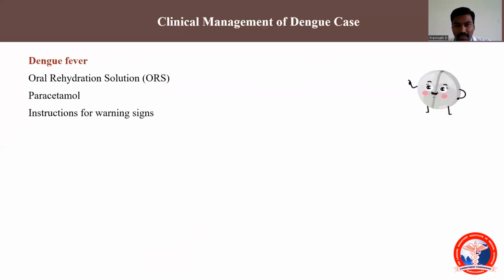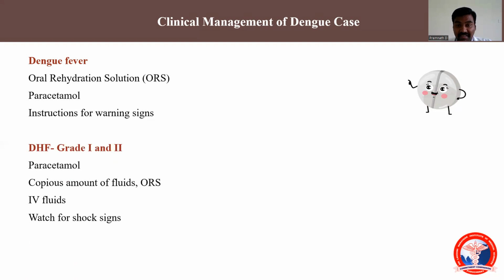Now we come to the clinical management. Dengue fever will mainly be symptomatic management. We'll give oral rehydration solution and symptomatic management, like paracetamol to treat hyperpyrexia, and we'll explain to the patient the warning signs of hemorrhagic manifestation, shock, and dengue shock syndrome, and what clinical signs will be visible. We'll explain this to the patient and send them home.